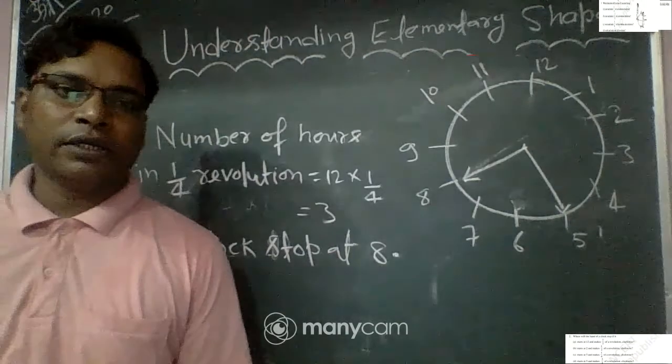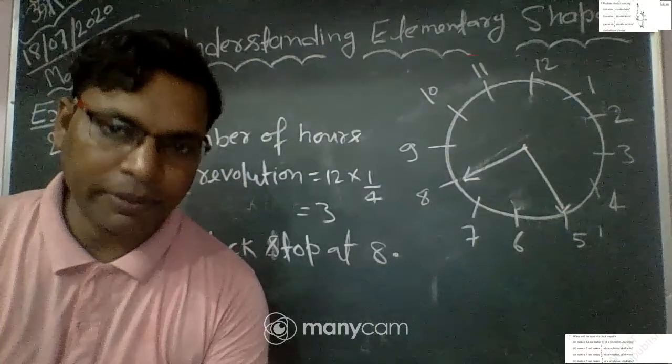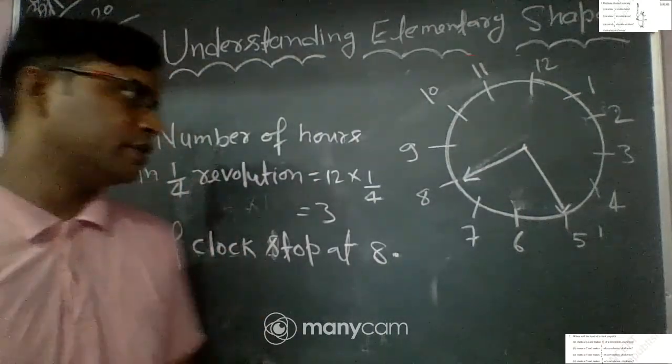And the next part of this question is to start at 5 and make 3 by 4 revolution.